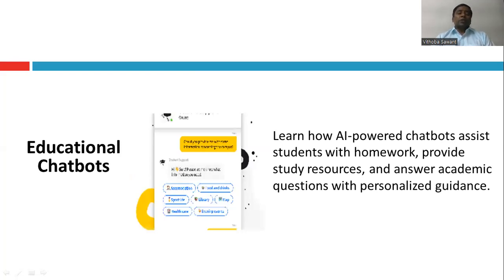Next is educational chatbots. After completing a topic, or within the topic, we always give the students some kind of assignment or homework, and the educational chatbot will help them understand and solve the problems.